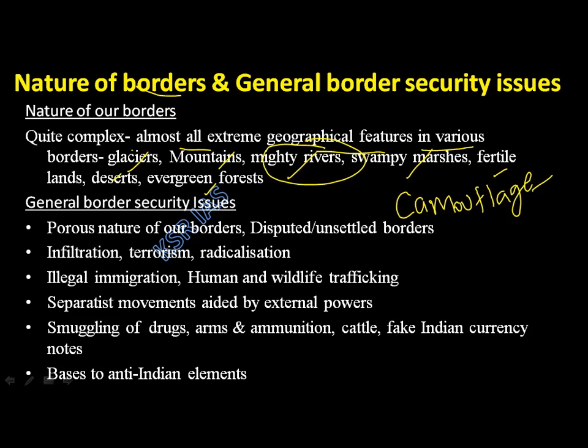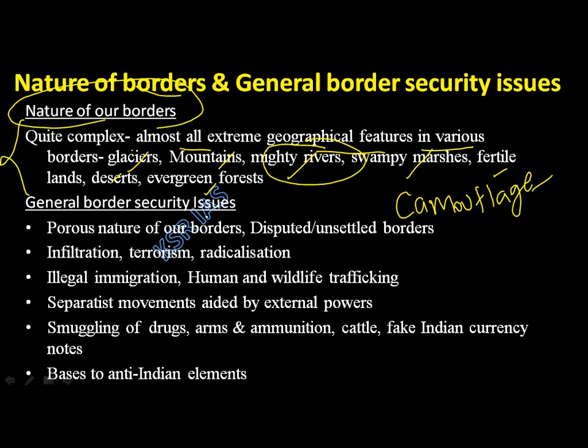Porous nature of our borders. Porous nature means whatever you try to do, you cannot fence everything. Somewhere there will be some gaps. Understanding the point? So this is how it is important to know the nature of our borders. Your geography will affect your internal security.